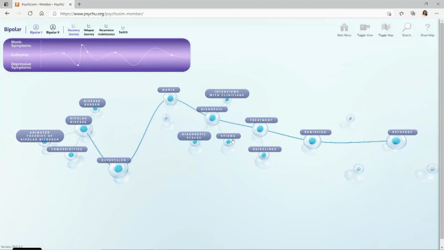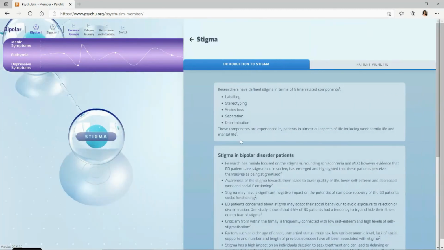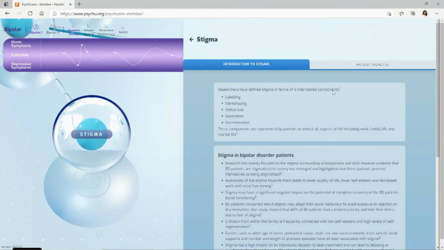We also, within diagnosis, we have information about stigma. Here in the first tab, you can see some information about stigma. And in the second tab, I want to take a moment to share a patient vignette.